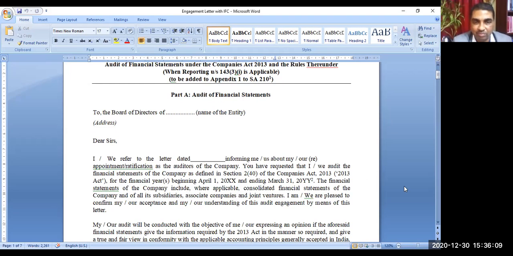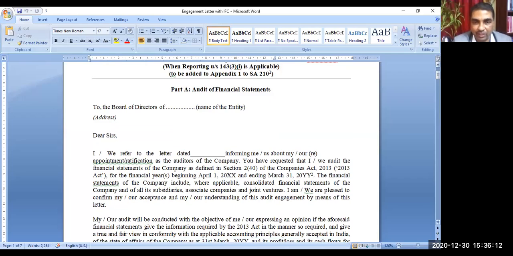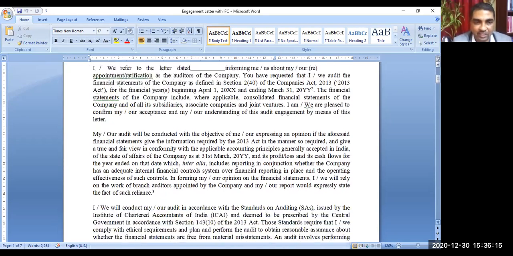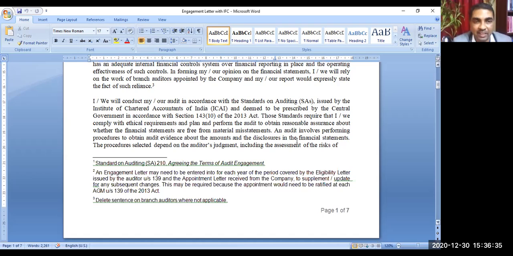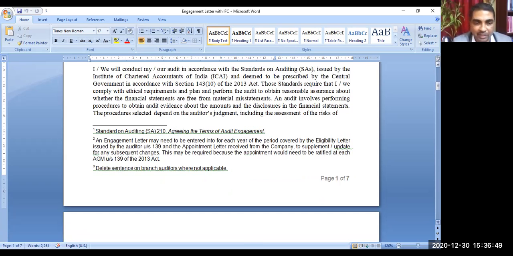There is an introductory paragraph referring to the audit and the assignment. Then how the audit will be conducted: our audit will be conducted with the objective of our expressing an opinion on the aforesaid financial statements. Here financial statements are referred to, and it says the objective of the audit is to express an opinion on them. It is also described that we will be conducting the audit in accordance with the standards on auditing issued by the Institute of Chartered Accountants of India. So standards need to be followed, and that is also clearly mentioned in the audit engagement letter.